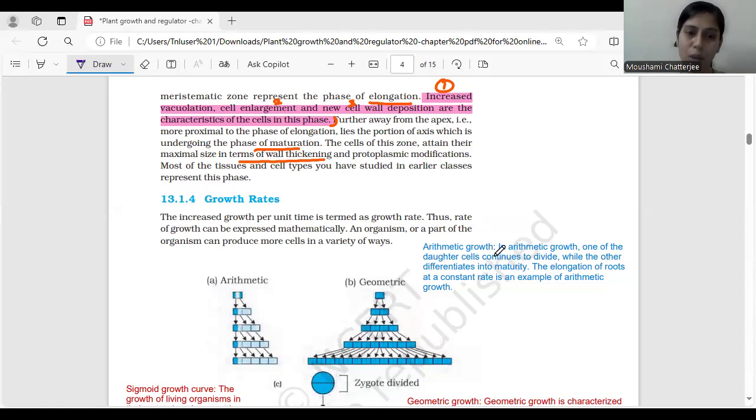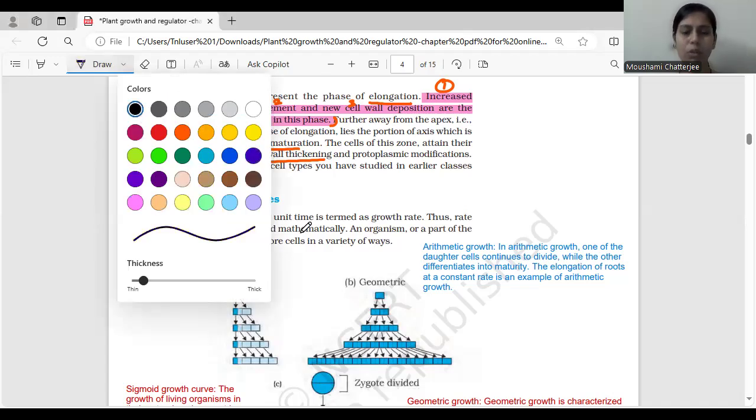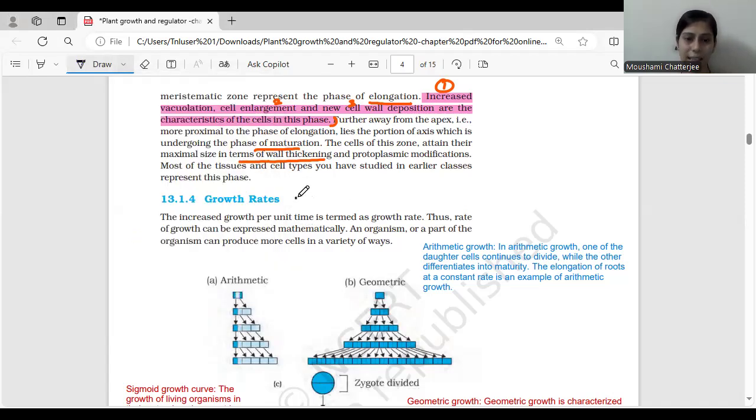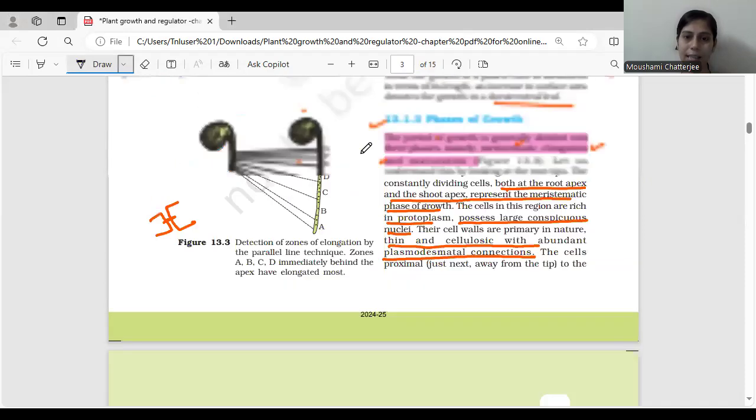So growth rate, what do you understand by the term growth rate? That we need to understand here. So growth ka matlab, what do you understand by the term growth? If you can tell me, what do you mean by growth? Okay. So when we talk about growth, growth will be related to increase in size. It could be increase in the number of cells, right? We have discussed this in the last class, isn't it?